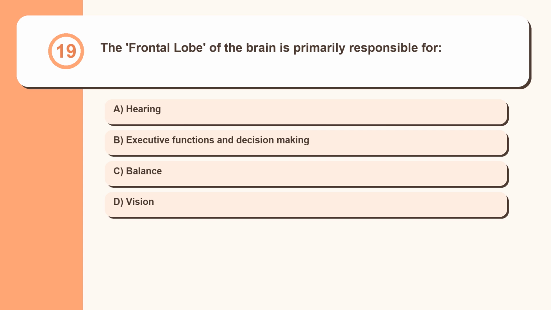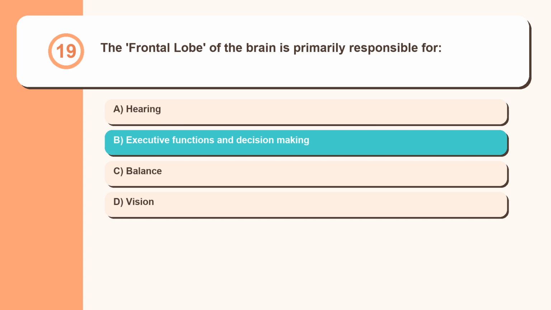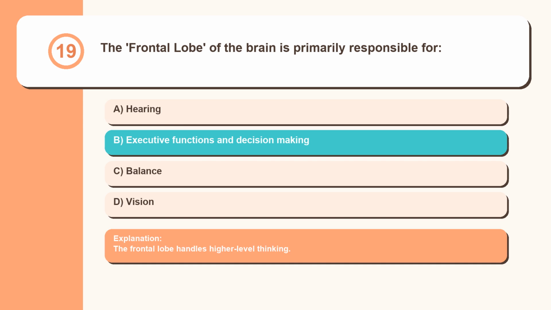Question 19. The frontal lobe of the brain is primarily responsible for: hearing, executive functions and decision-making, balance, vision. The frontal lobe handles higher-level thinking.